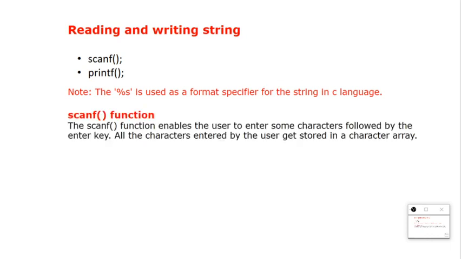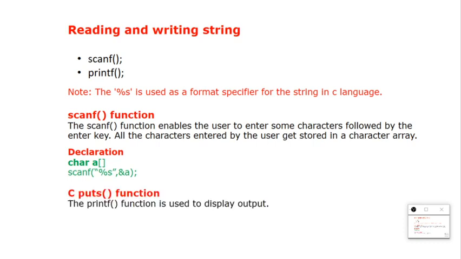So let us see what scanf will do. It will read the characters which you enter. Again, this is how we declare it: scanf, %s, comma, ampersand, a, close the bracket, semicolon. Printf will display the output. How do we declare it? See, printf, %s, comma, a. The only difference between scanf and printf is that when you declare scanf you use the ampersand, and when you print with printf you don't use the ampersand.